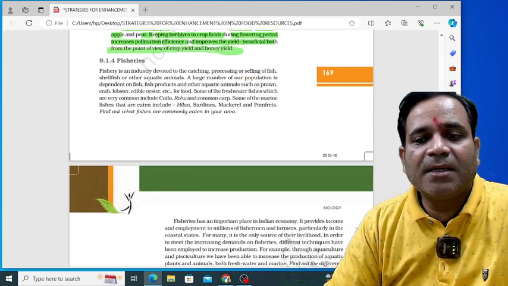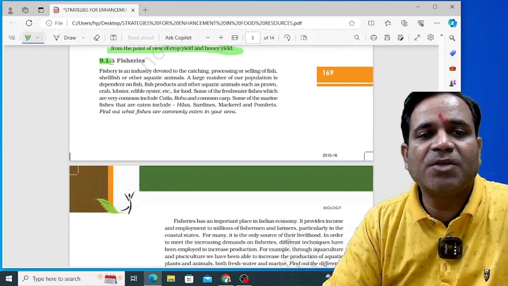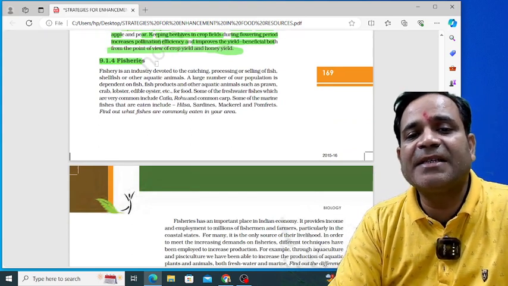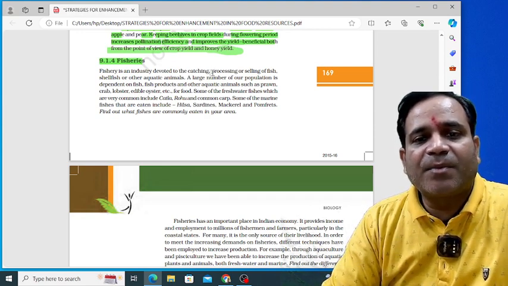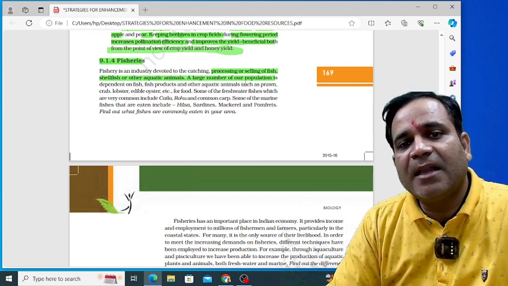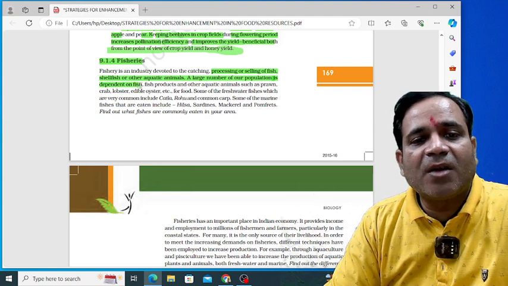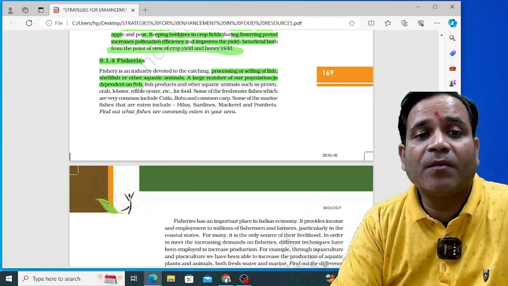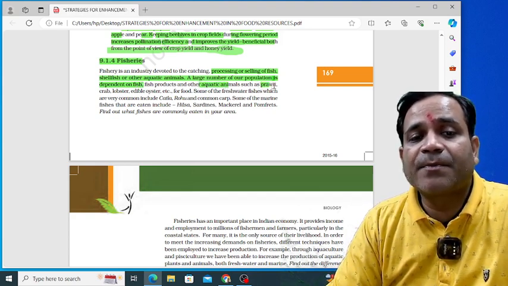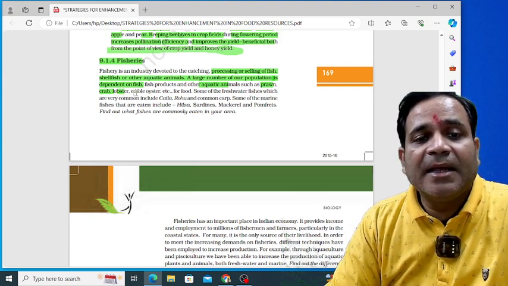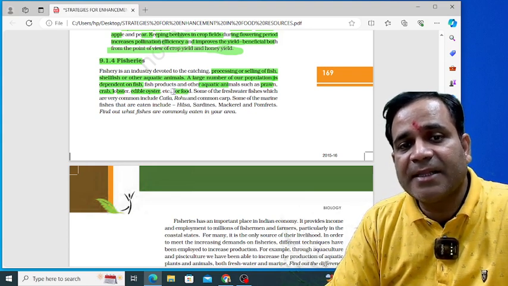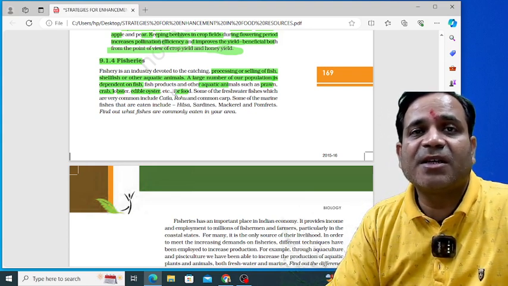The next important thing is fisheries. Fisheries means the industry devoted to catching fish, and the processing or selling of fish, shellfish or other aquatic animals. A large number of people depend on fisheries. Fish products and other aquatic animals such as prawn, crab, lobster and edible oyster are all used as food.